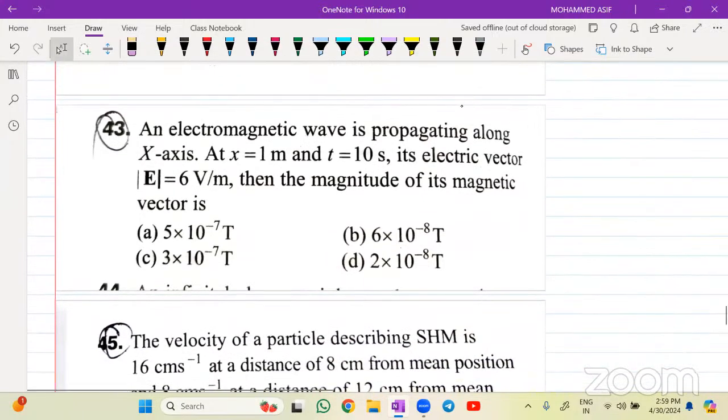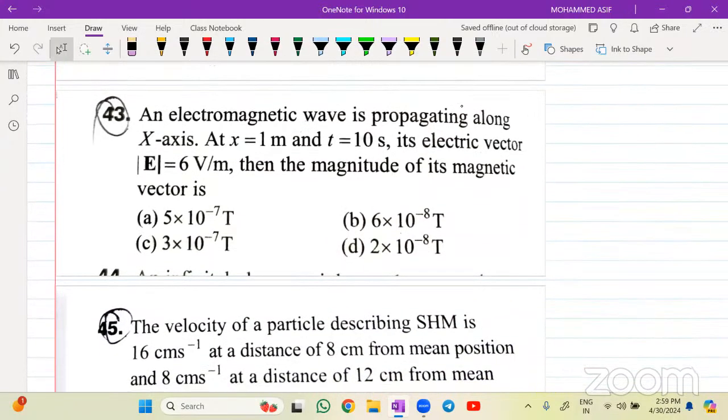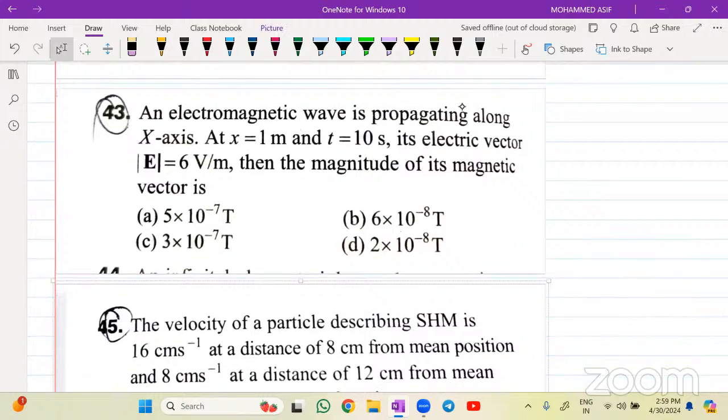Question number 43 देखो. An electromagnetic wave is propagating along the x-axis at x is equals to 1 meter and t is equals to 10 seconds. The electric vector E is equals to 6 volt. The magnitude of the magnetic field. You know the formula. B is equals to E divided by C in terms of magnitude. Direct question. Electric field कितना है? 6 divided by speed of light 3 into 10 to the power of 8.